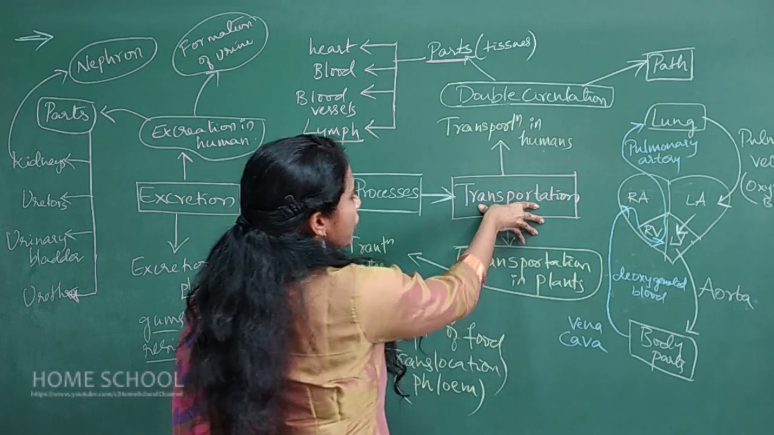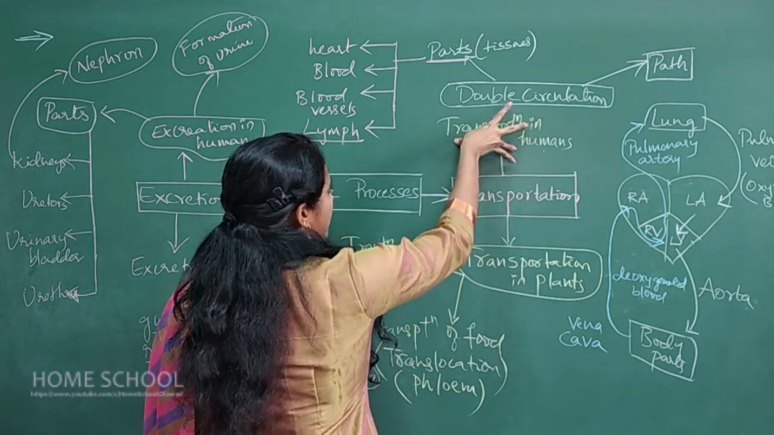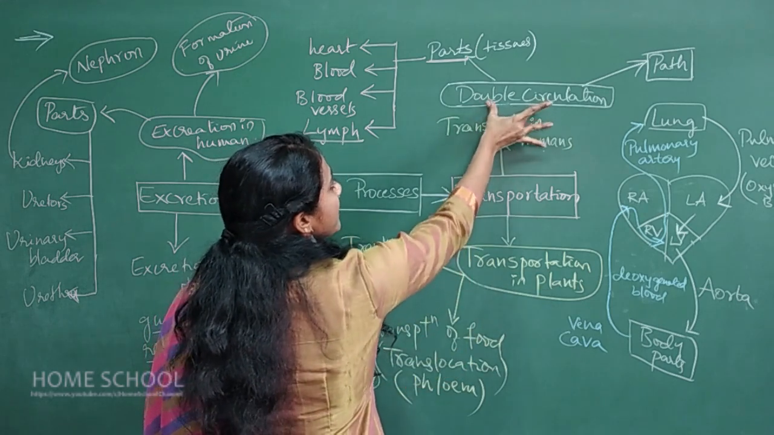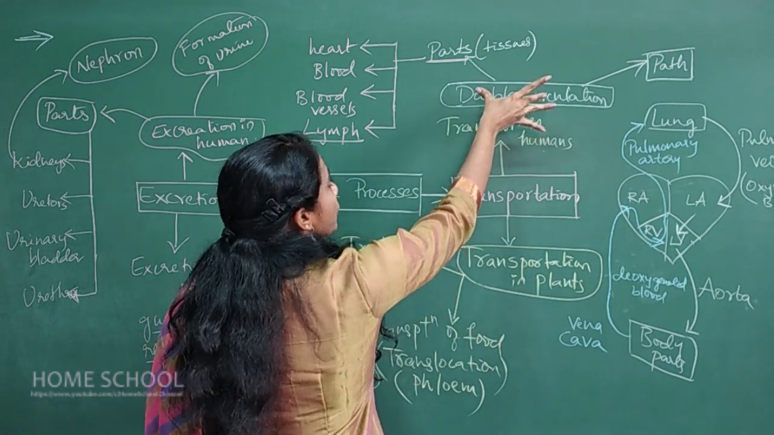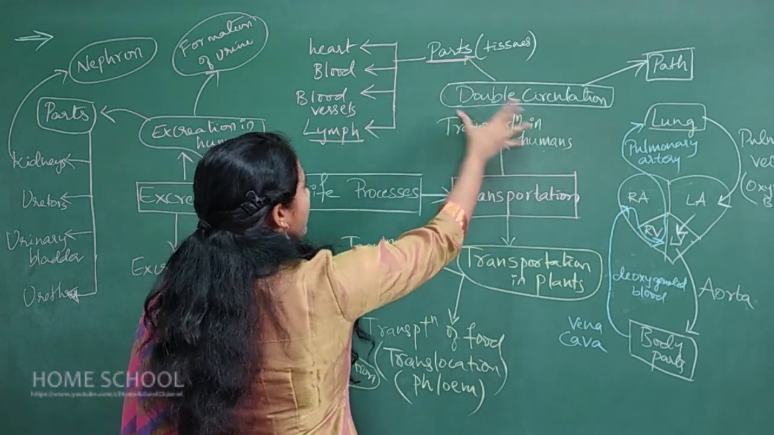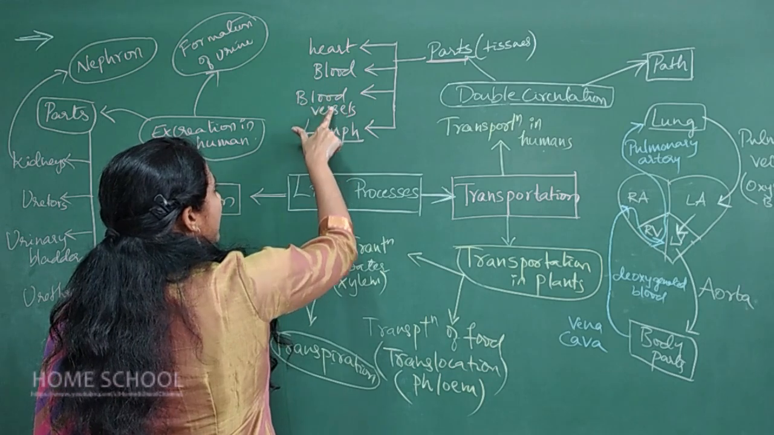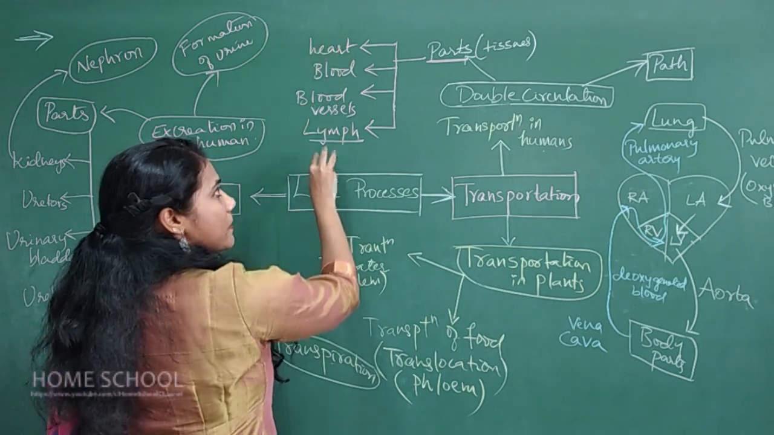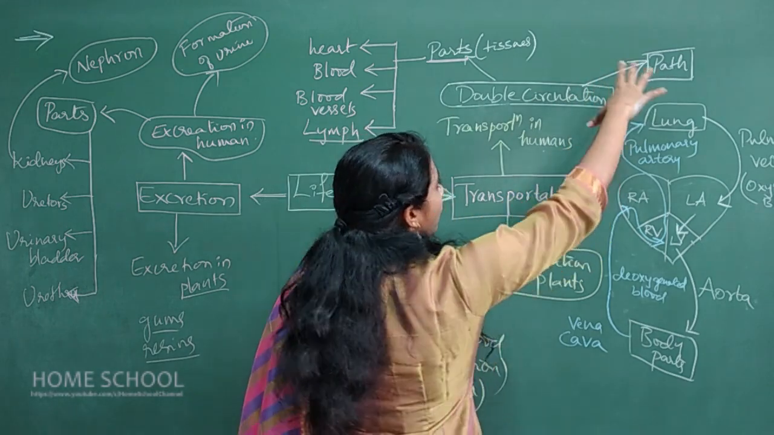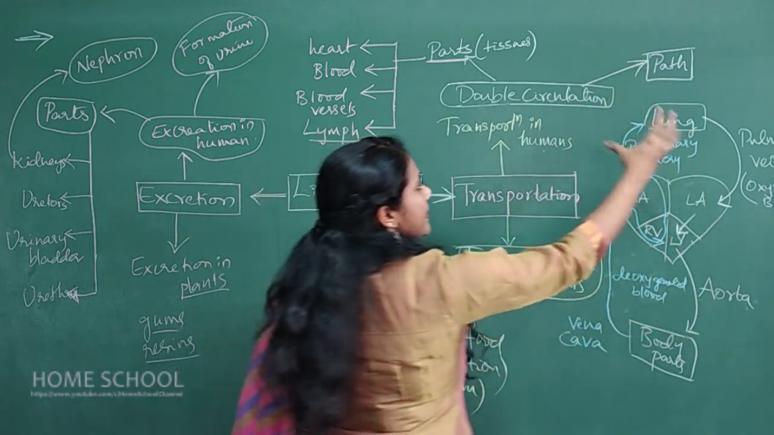In the transportation you will study two things. One is transportation in humans, the other one is transportation in plants. Transportation in humans is called double circulation. So here you need to concentrate on the various parts involved in double circulation, that is the heart, blood vessels and lymph. You have to study detailed aspects about them. And later you must know the path, how actually the blood is moving. So this is the path.